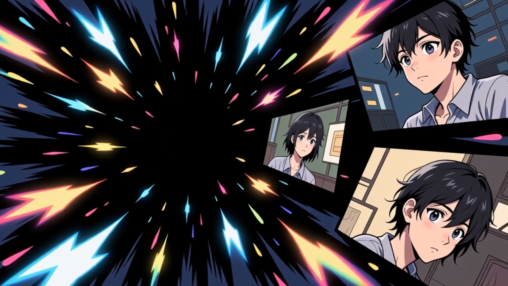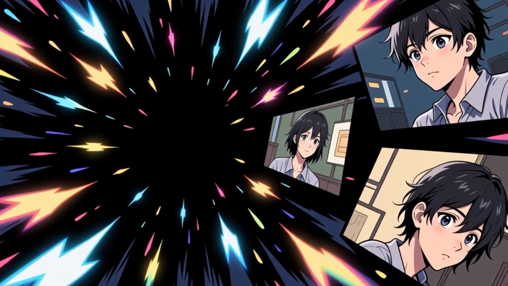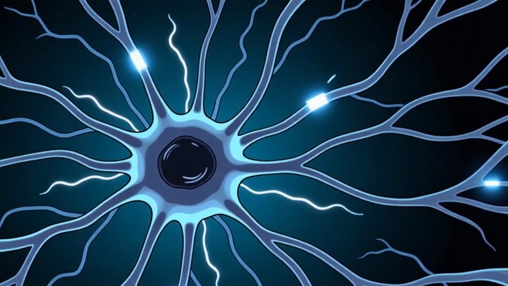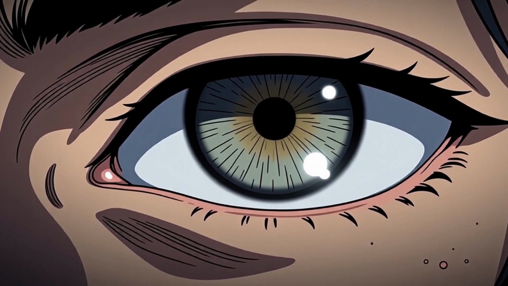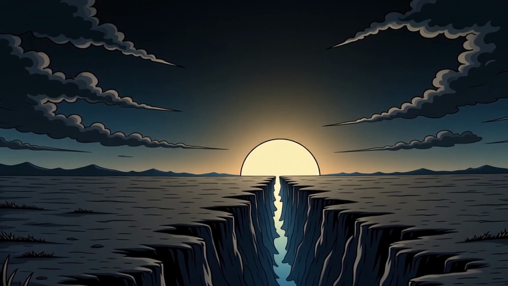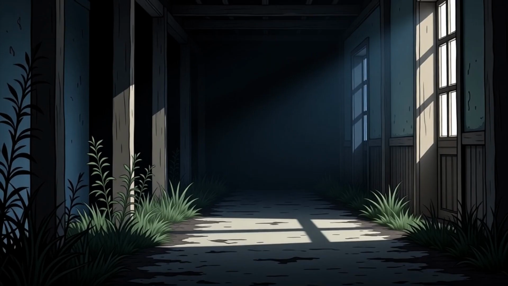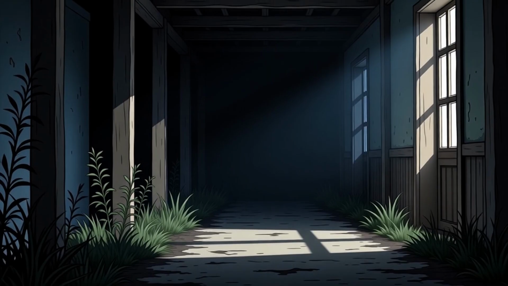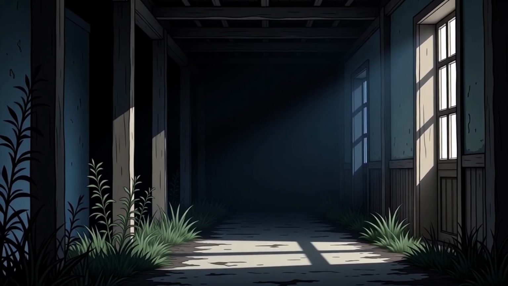The montage sequence is played in reverse at a fast pace. This reverse sequence includes images of a neuron. The sequence continues with an image of an eye. Next, the image of a city is shown. The reversed montage concludes with an image of the sun. This reversal emphasizes the cyclical connection before the scene fades to black.